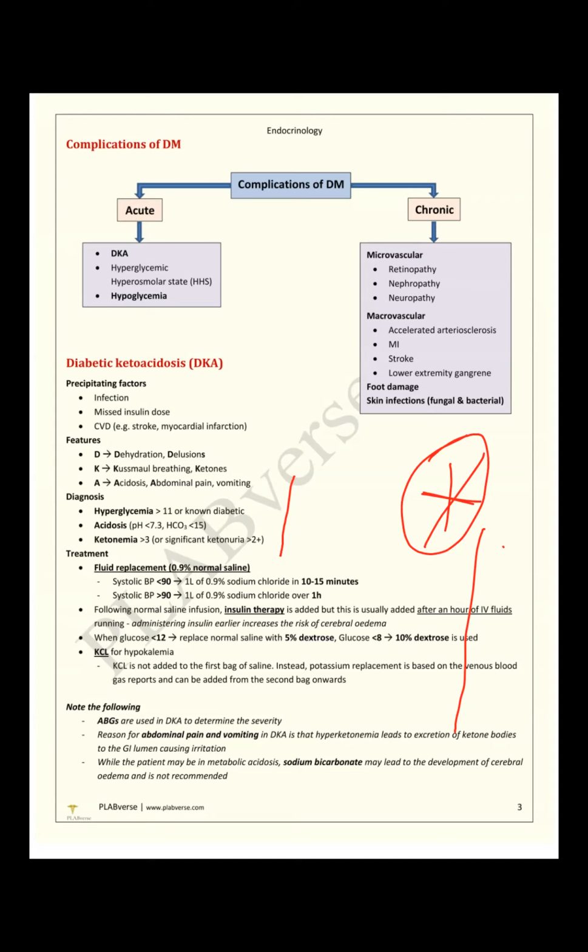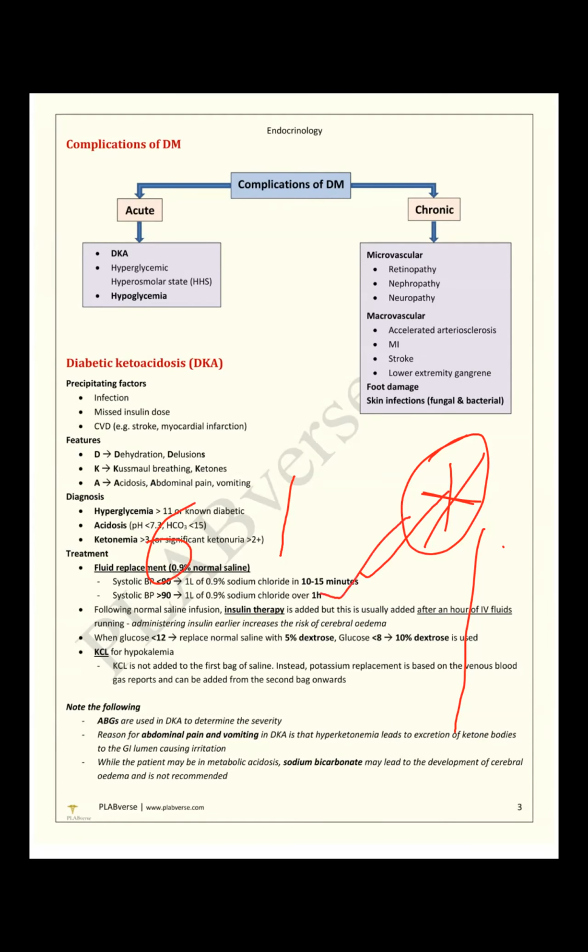So diabetic ketoacidosis, if systolic blood pressure is below 90, give 1 liter 0.9% sodium chloride over 10 to 15 minutes. So blood pressure is our main issue. Just remember the exam question, initially how we will manage a DKA patient. We have to start infusion of 0.9% normal saline. If below 90, within 10 to 15 minutes, it's a bolus. We have to give a bolus. If it is more than 90, we can give it within 1 hour.